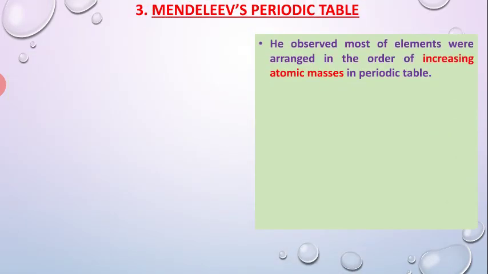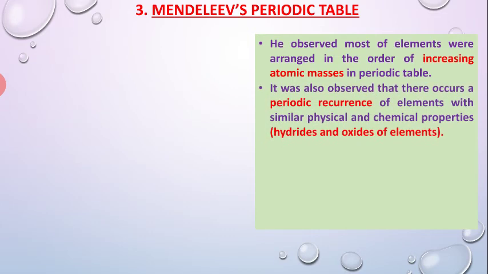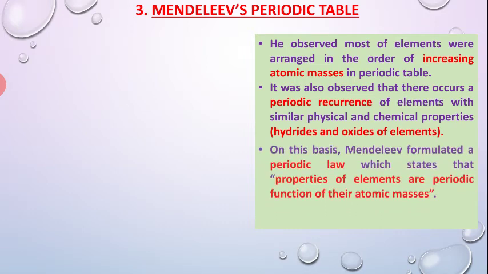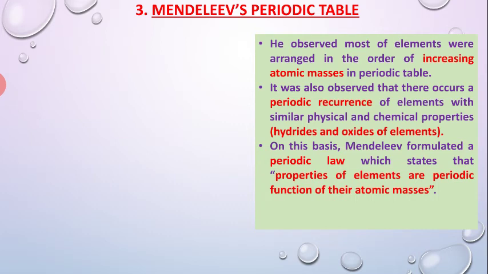He observed that most of the elements were arranged in order of increasing atomic mass in the periodic table. The second observation was that there is a periodic recurrence of elements with similar chemical and physical properties. With this, he made a law which stated that the properties of an element are a periodic function of their atomic mass.